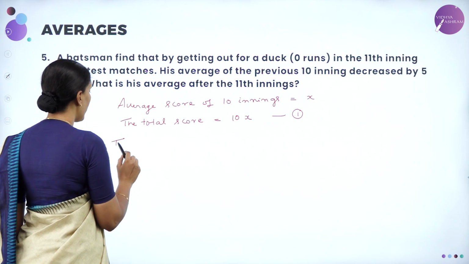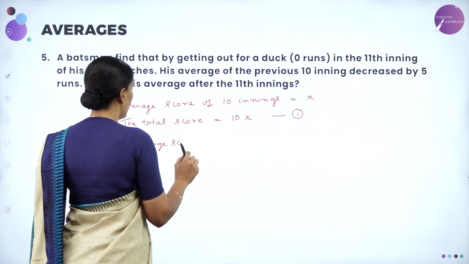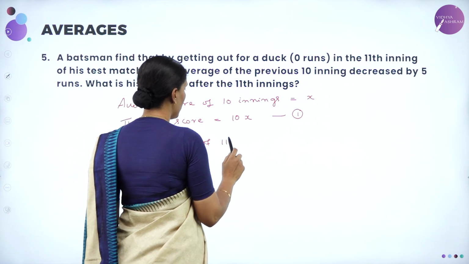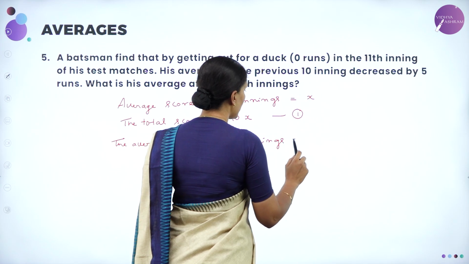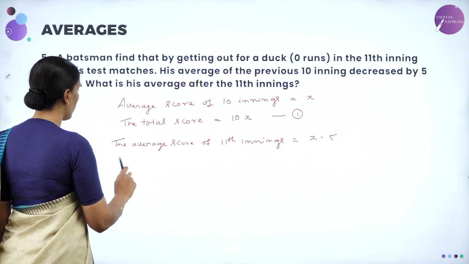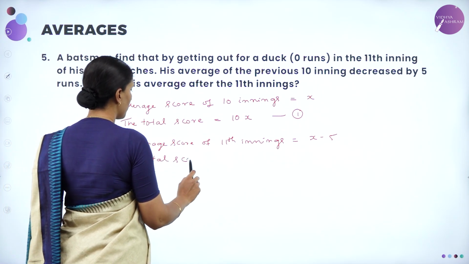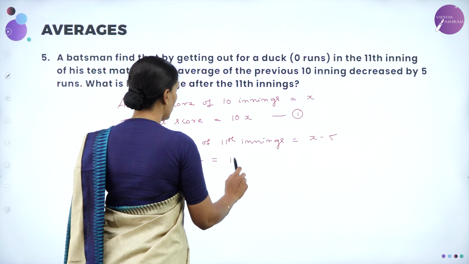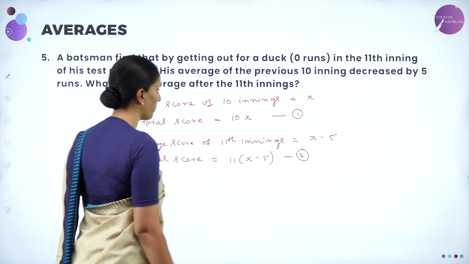Next, the average score of 11 innings is equal to x minus 5, since it is decreased by 5. Therefore, the total score is equal to 11 into (x minus 5), which is equation 2.